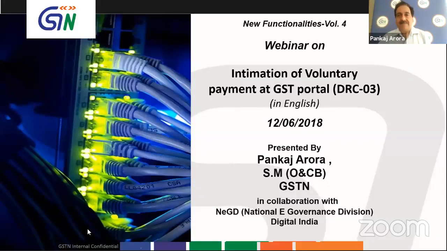We have been bringing new functionalities at the GST portal, and accordingly we are bringing you webinars explaining these new functionalities which are available on the GST portal. So this is volume 4. In case you want to see the earlier volumes, that is volume 1, volume 2, and volume 3, which explain the new functionalities which have been deployed recently at the GST portal.